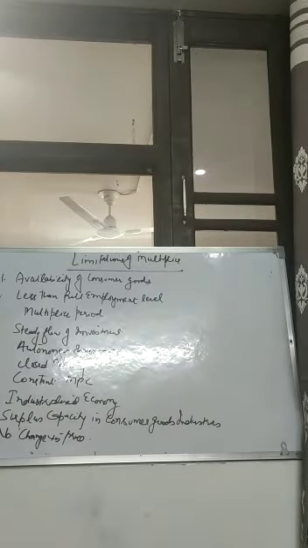Then 10th point is no change in price. So this says that if the prices remain constant, only then the multiplier will work effectively, because if the prices increase, then consumption will fall down, and due to fall in MPC, the multiplier will not work. So basically we can say that multiplier totally depends upon marginal propensity to consume. So higher the propensity to consume, higher the consumption, higher the expenditure of one person, higher will be the income of another person, and so the process will continue, right?